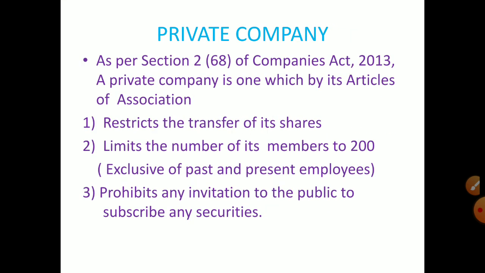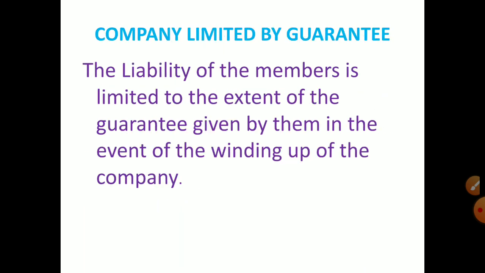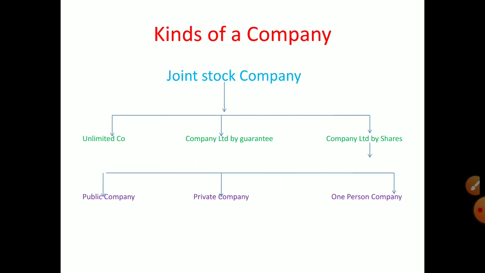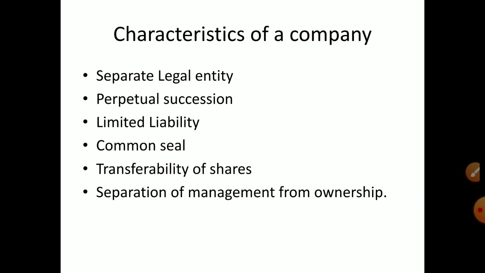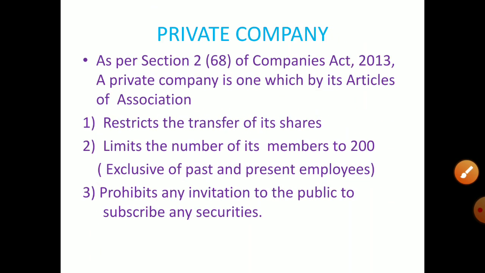Okay, now next is private company. So under company limited by shares only, this private company is coming. Okay, here first this chart I told you, company limited by shares. This is again classified into public company, private company, one person company. So first we discuss private company. Okay, so what do you mean by private company?